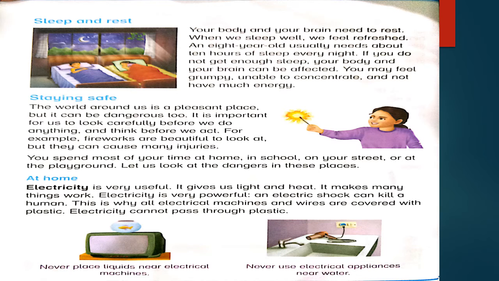So open up your page number 14 of your reading book, and the first topic is about sleep and rest. Your body and your brain need to rest. When we sleep well, we will feel refreshed. An 8-year-old usually needs about 10 hours of sleep every night.